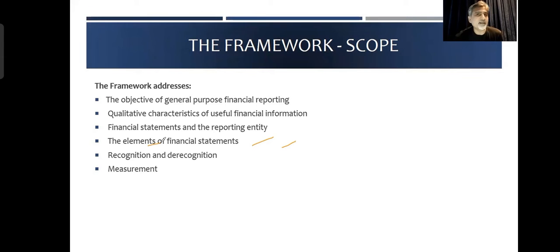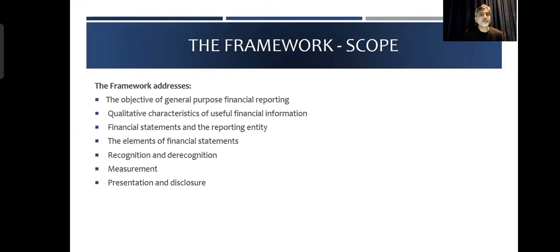And then you say recognition of transactions. What are the recognition criteria for assets and liabilities? Who told you? The framework tells you. And then we've got measurement, how to do measurement, and presentation and disclosure. Actually, the framework deals with, and the IFRS standards as well, they deal with different areas in accounting.